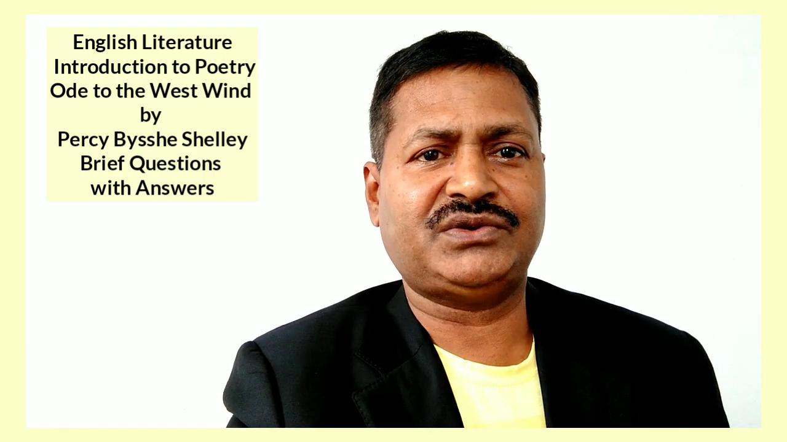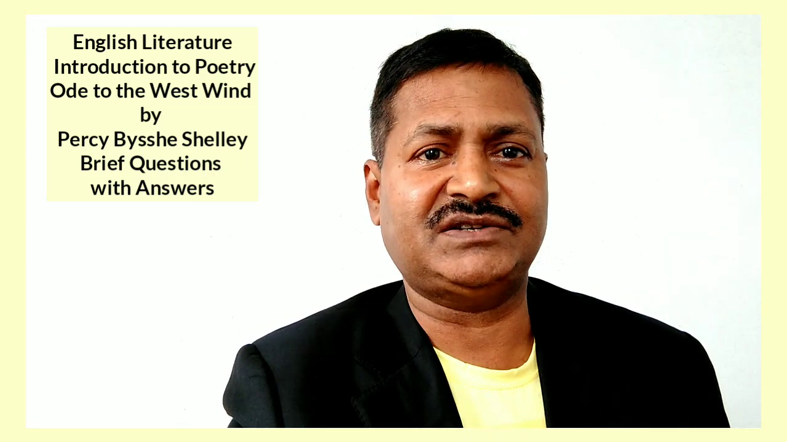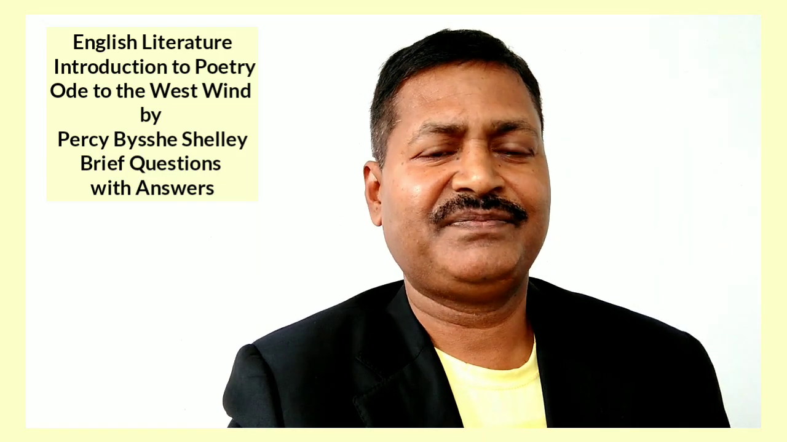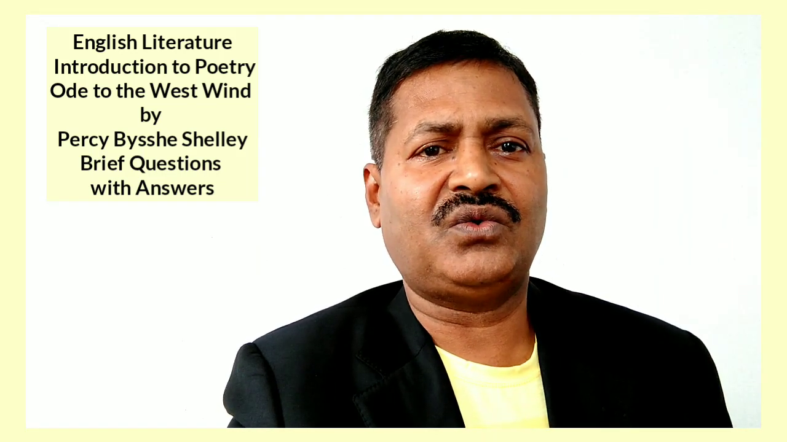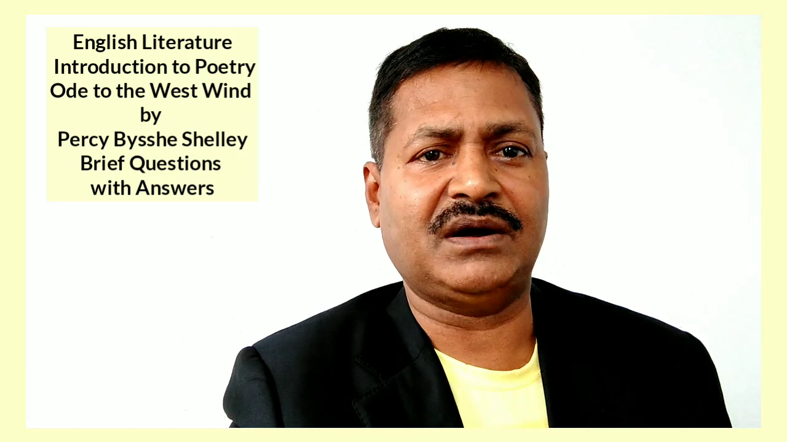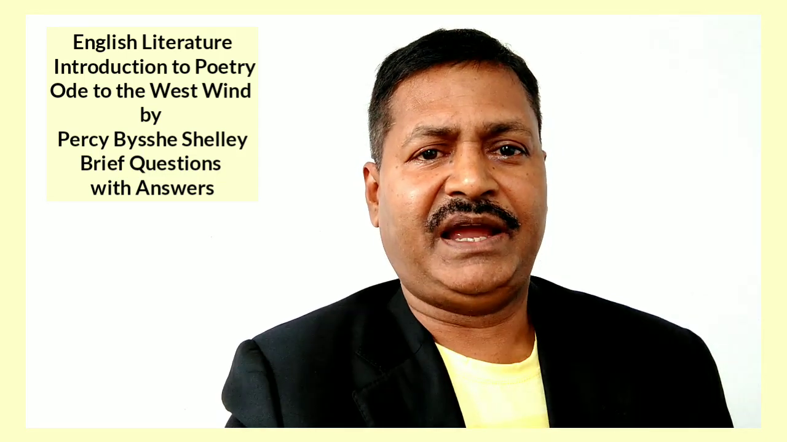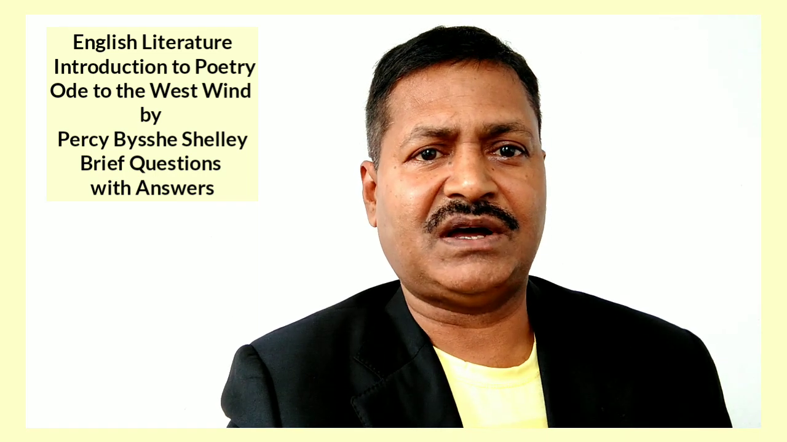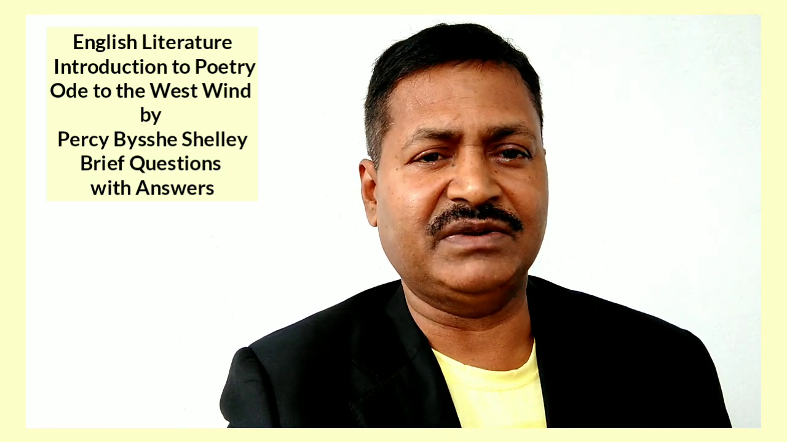Answer. He prays to the west wind for help so that it might lift him as a leaf or as a wave or as a cloud. Question 29. Why does the poet pray to the west wind for help? Answer. He prays to the west wind for help because he falls upon the thorns of life and bleeds.